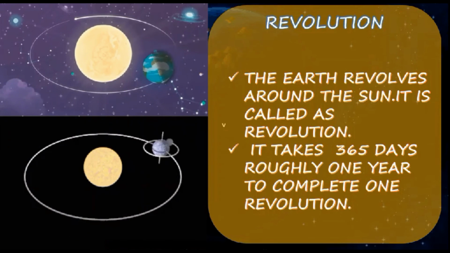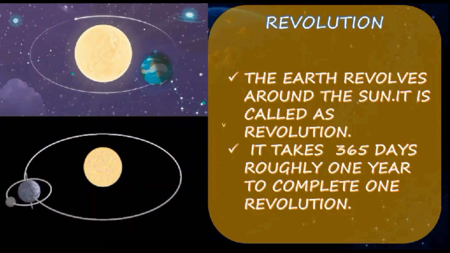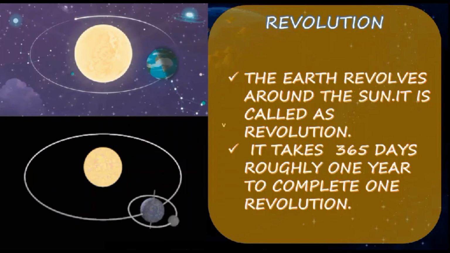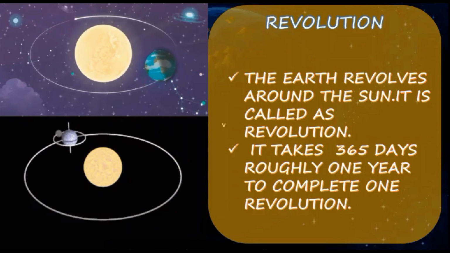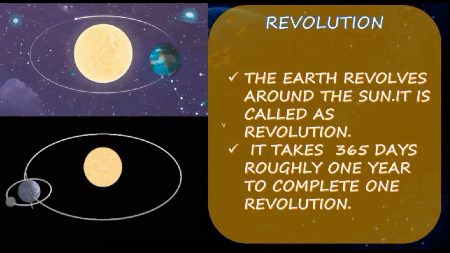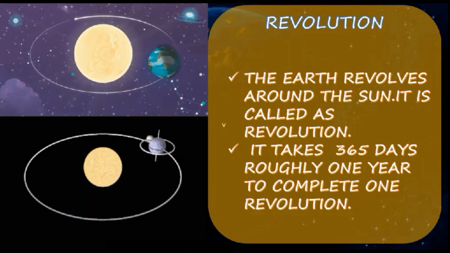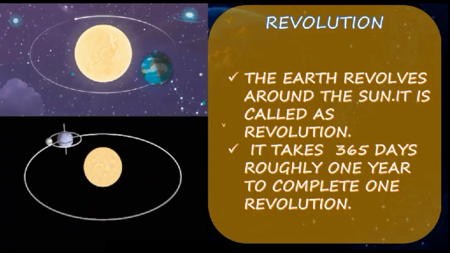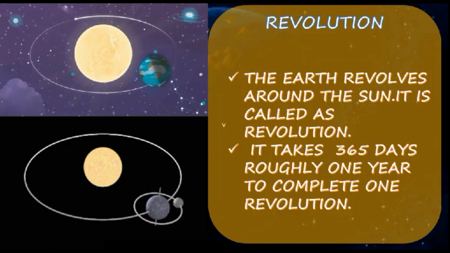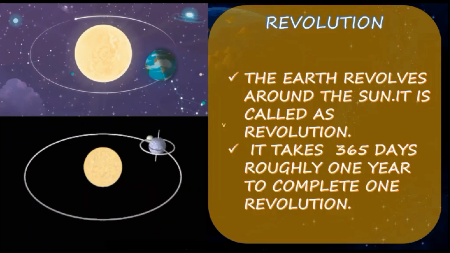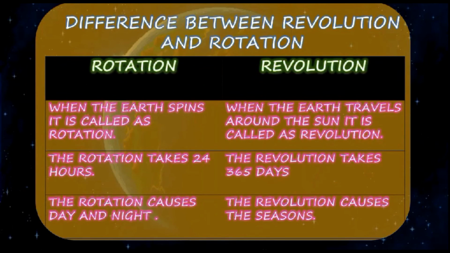The fixed path of the Earth's revolution is called an orbit, and it is elliptical in shape. The Earth takes 365 days, 5 hours and 48 minutes, roughly 1 year, to complete one revolution. The Earth is inclined at an angle of 23.5 degrees. Due to this inclination, seasons occur, the length of daytime and nighttime changes, and changes in temperature also take place.